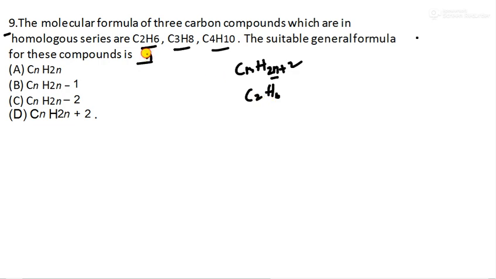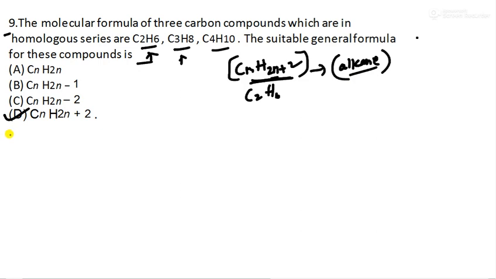Yes, this is matching. They are of the same homologous series, which means they will follow a single common formula. So this formula is for which one? It is for alkane, right? So if they give the alkane option, you have to choose this, or if they have given this formula itself, you have to tick that. Option number D is the correct choice here.